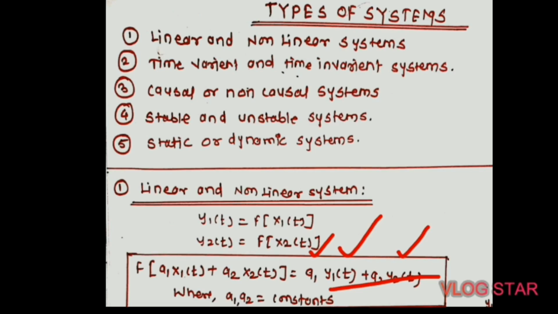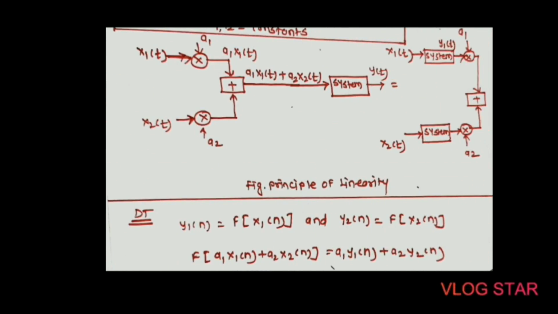So this equation shows that even after following completely different sequences of operations, we get the same outputs. This is called linearity or superposition. This property we can see diagrammatically as shown in this figure.